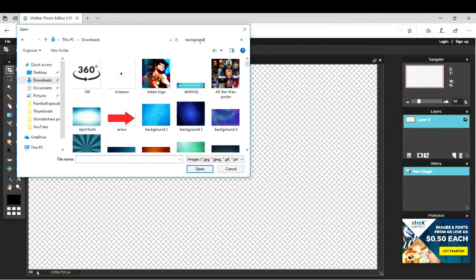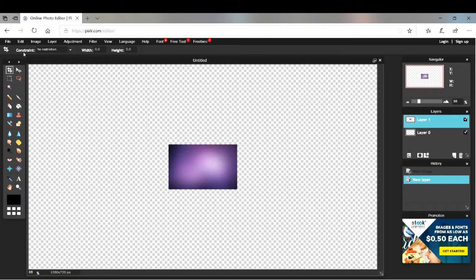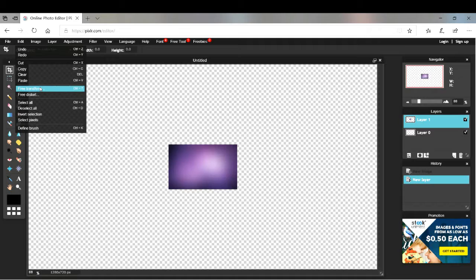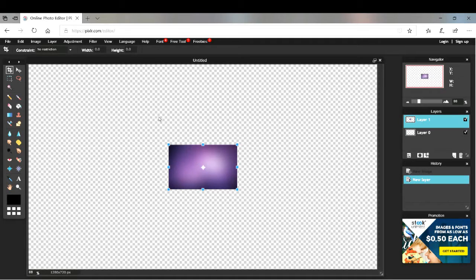If you name it background, then just type in background. So it shows this purple background. Now what you want to do is go to image or edit. You go to edit, free transform, and it gives you this blue dot thing. Now my advice: always hold shift for everything.